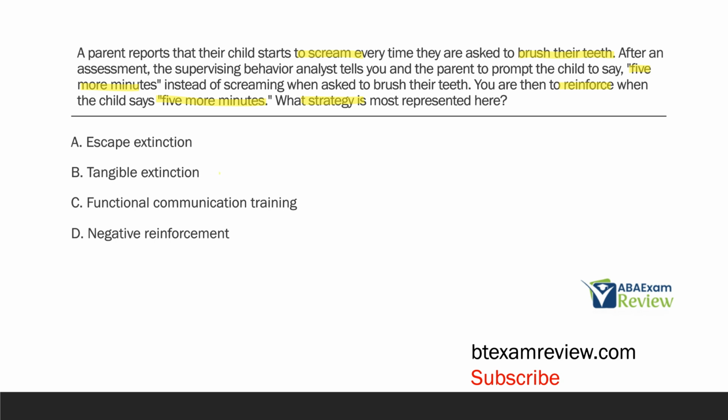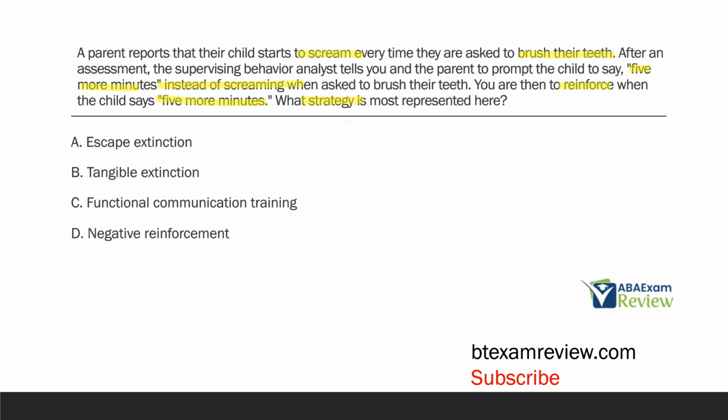B, tangible extinction. With a tangible, you're giving something to somebody. That's the function. The function of the behavior is to get a tangible. And here we're not giving the child anything, and we're not preventing the child from getting a tangible. So tangible doesn't really apply here. C, functional communication training. Yes, we're clearly teaching the child to functionally communicate instead of screaming. 5 more minutes is much more functional instead of the screaming.